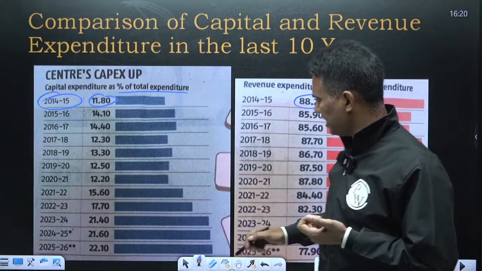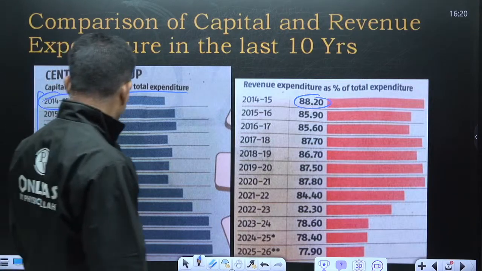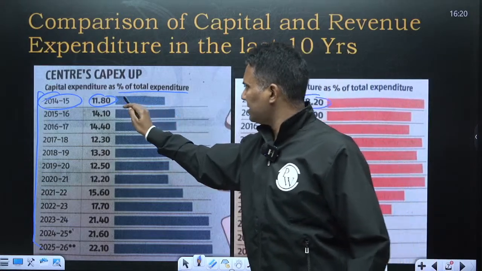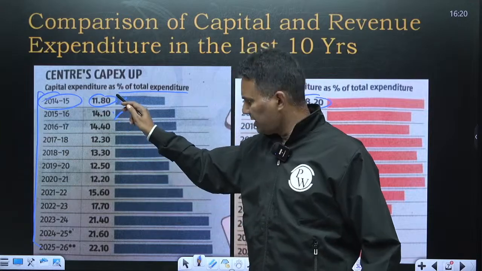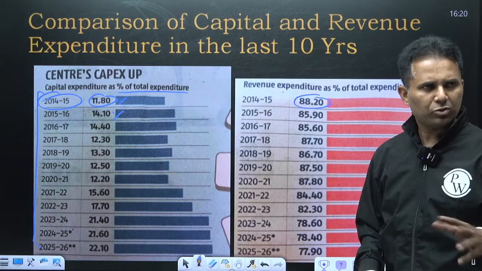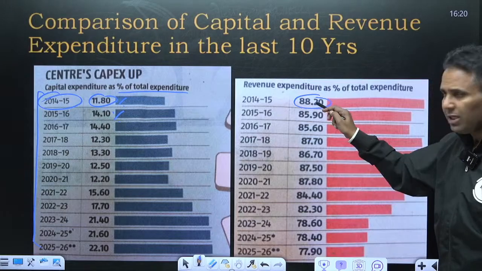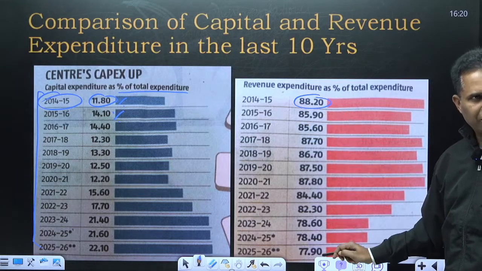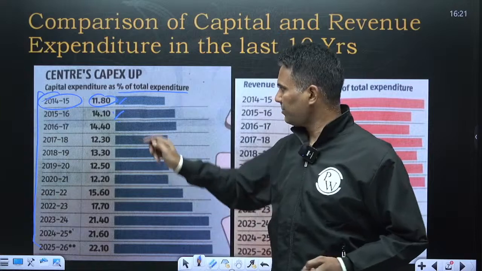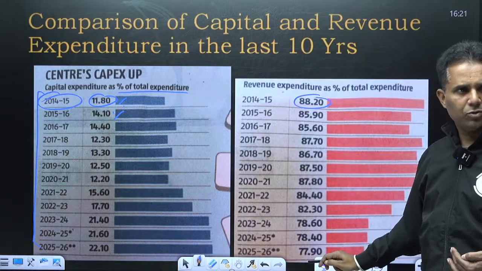Now, if you see in the 10 years period, in 24-25, all of this is percentage. Capital expenditure has increased from 11.8% to 22%. Next year, the capital expenditure is going to be 22% of the total government expenditure, and revenue expenditure is going from 88 to 78. So revenue expenditure has decreased by 10%, and capital expenditure has increased by 10%. Capital expenditure increased from around 12 to 22, and this decreased from 88 to 78.